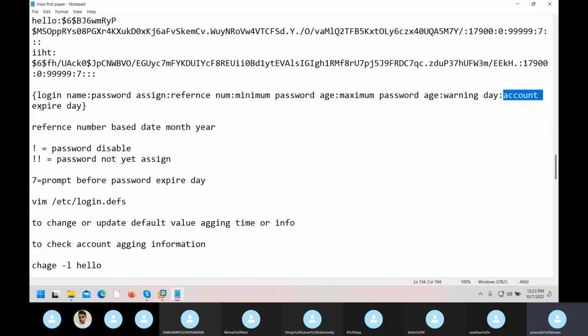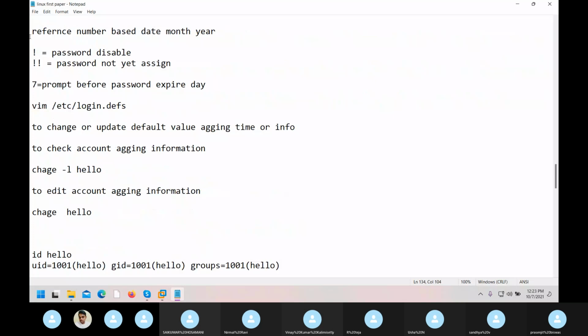Then down I have given a location. If I open this, I can change the default dates and all. So let's see, I'll do it here, you'll understand.